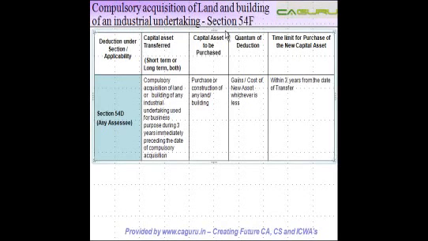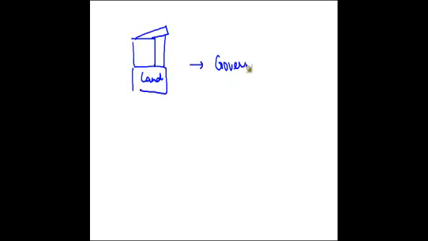Now let us see the exemption which arises for capital gains which arise on compulsory acquisition of land and building of an industrial undertaking. Now we discussed this point earlier also. In some cases what can happen is that certain land or maybe building constructed on this land may be compulsorily acquired by the government. The government has to form many development projects in connection with which at times it might be required to acquire some land.